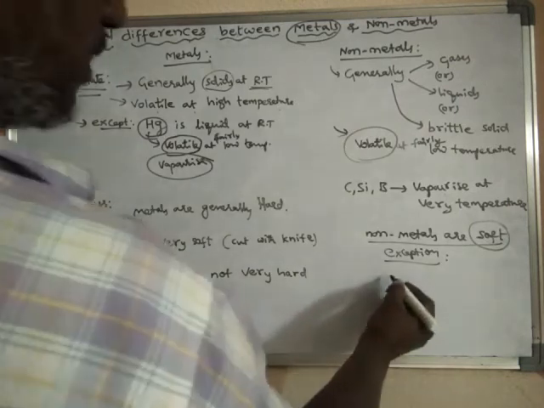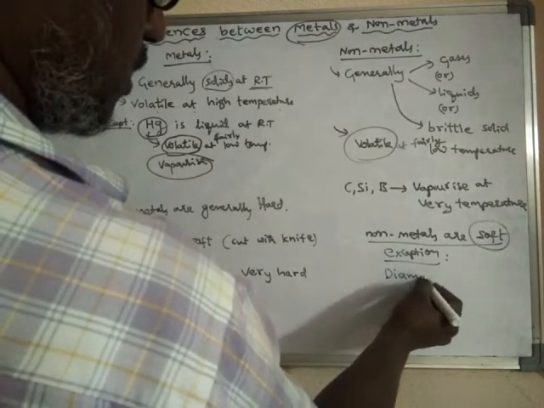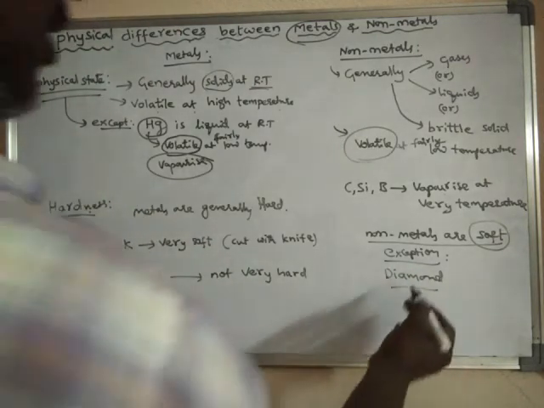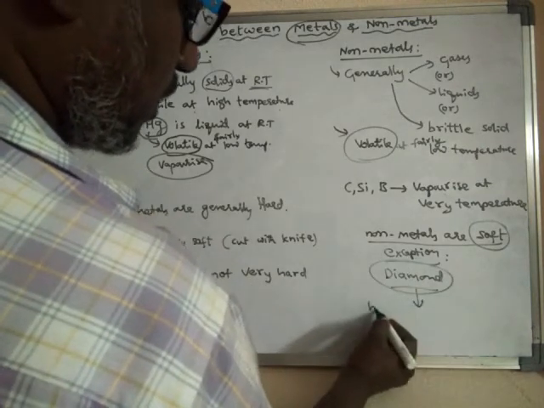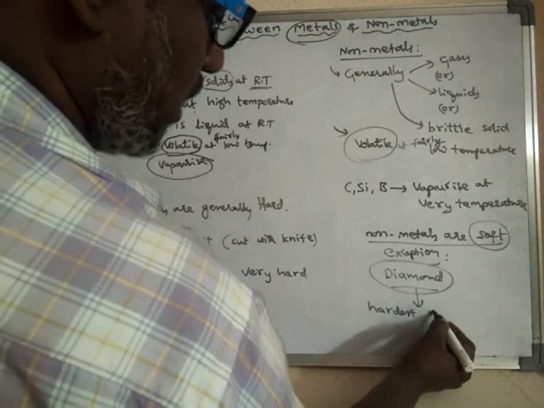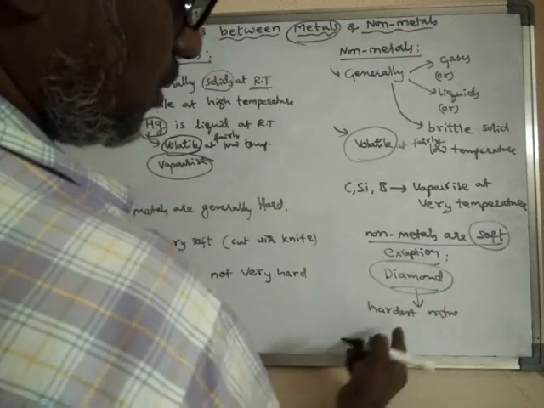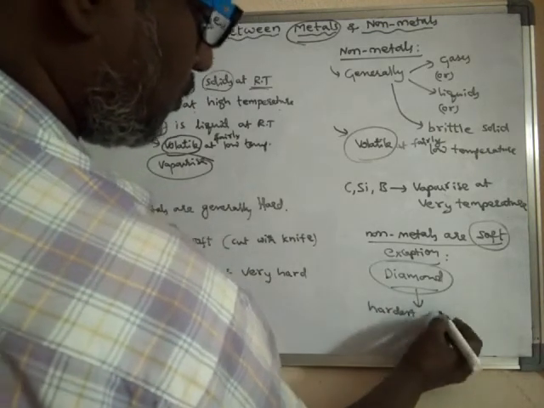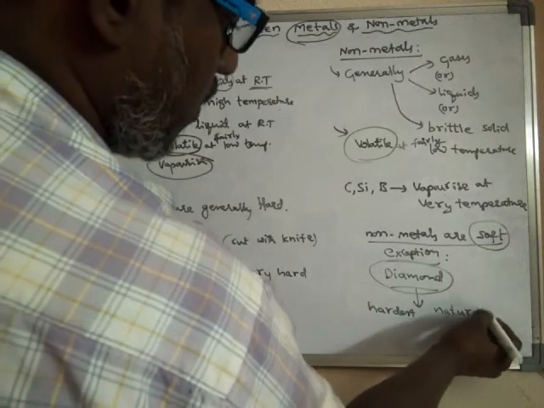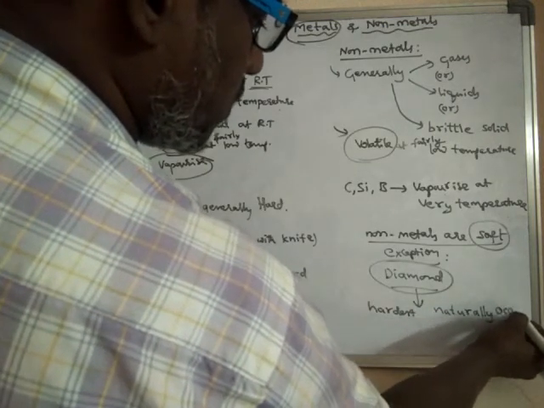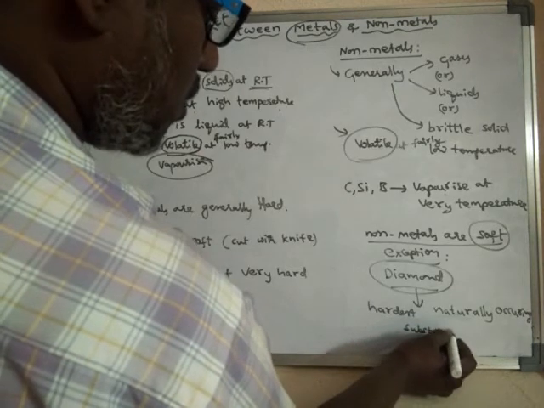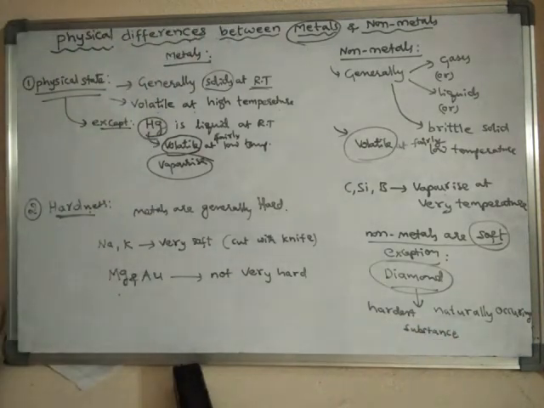Take diamond: it is the hardest naturally occurring substance. It is not a synthetic material. Out of all naturally occurring substances, diamond is the hardest.